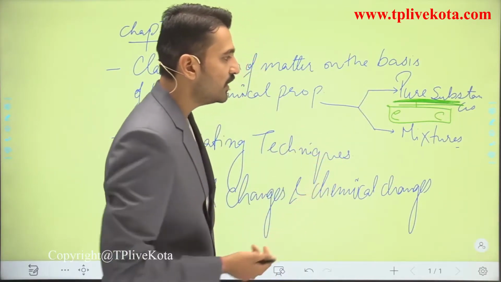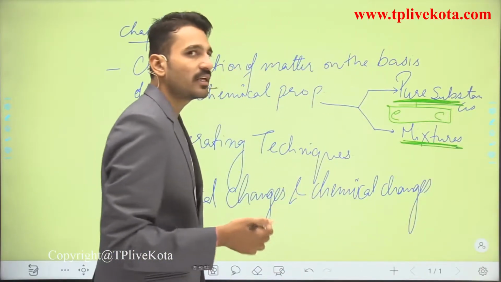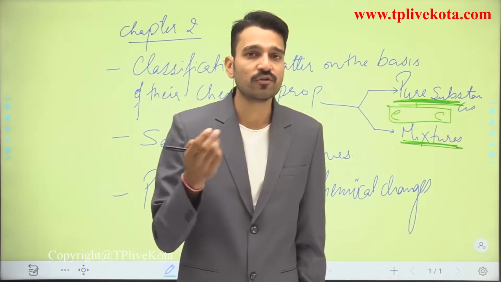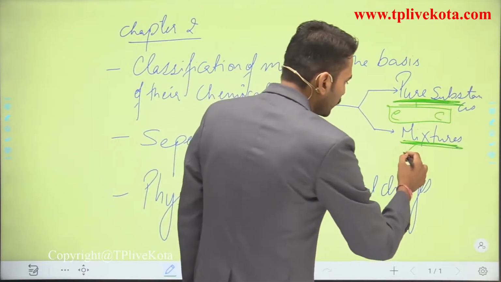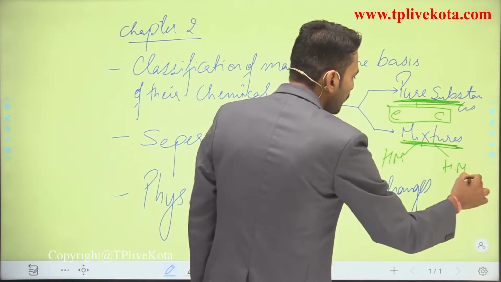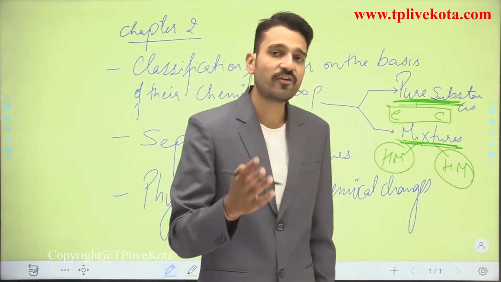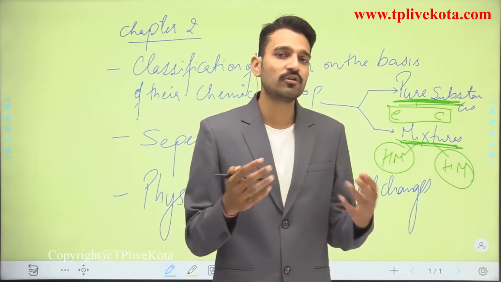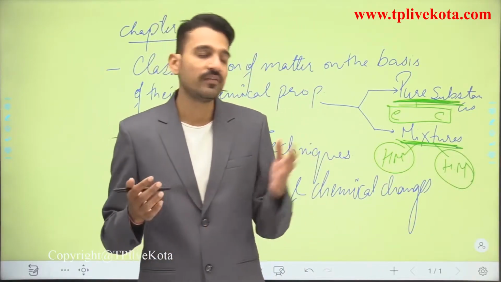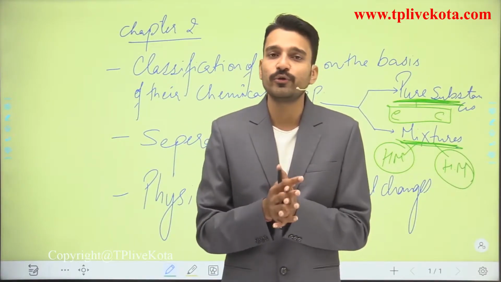Then we will proceed with our lectures and see what mixtures are and what they are made up of, their different constituents. Here we are going to see the homogeneous mixture and the heterogeneous mixture, and how homogeneous mixtures are different from heterogeneous mixtures. Also how the heterogeneous mixtures are classified, and how the homogeneous mixtures are classified. In this we are also talking about the concentration terms that we are going to use.